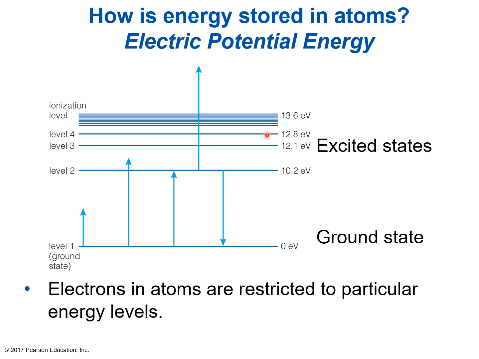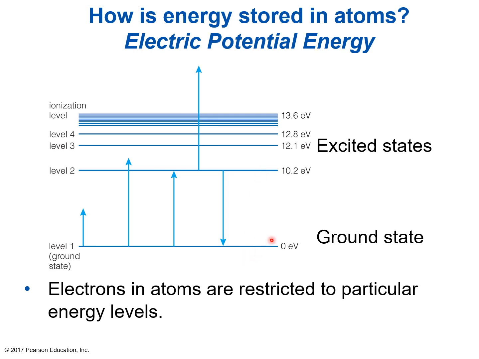But here's what it could do. It could fall down to level 3. And you can see the energy levels. It went from 12.8 to 12.1. The difference is 0.7 electron volts. And so it'll give off a 0.7 electron volt photon. And then it might fall down to level 2, giving off 1.9 electron volts. That's the difference between these two energy levels. And then it would fall down to level 1, giving off the 10.2.